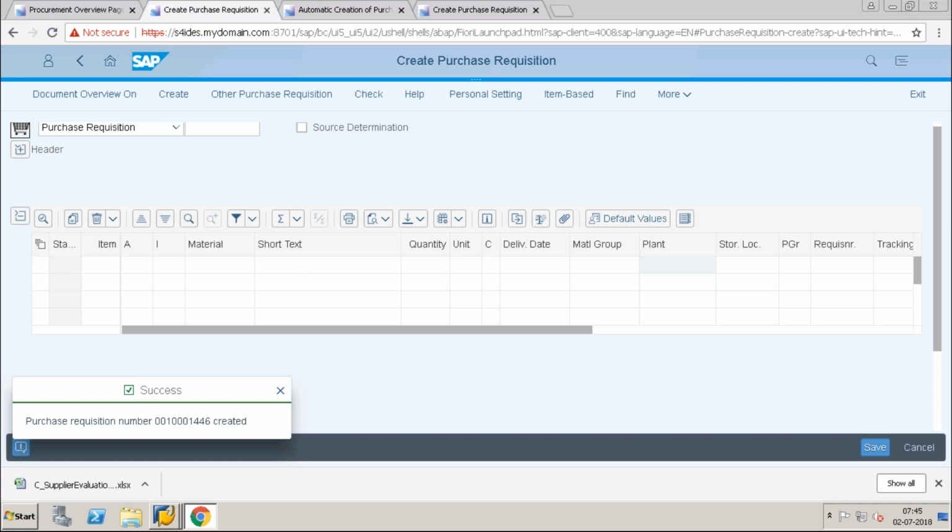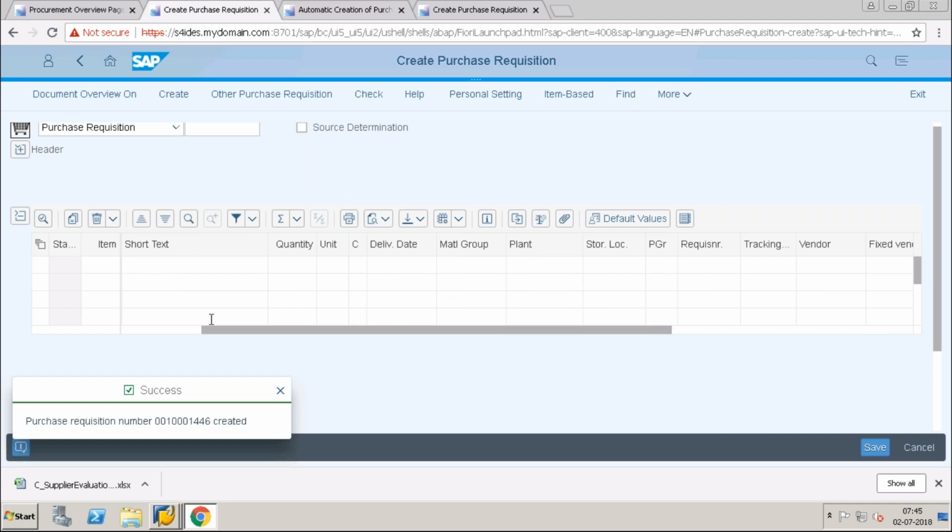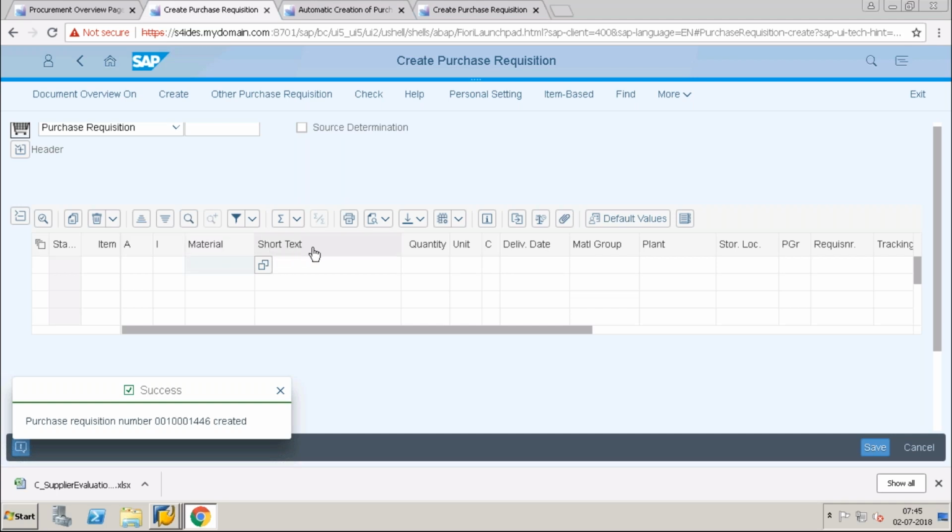For example, if I'm using a mobile and I want to enter some field, like the info record, it will be very difficult for the end user to search for the info record field. So what he will do is find the material and enter the material, and all these screens which are not required, maybe I will put a quantity and the delivery date, the rest are not required for him. In the backend it will automatically populate, but to display it is not required.